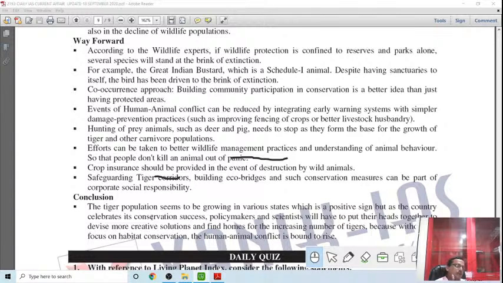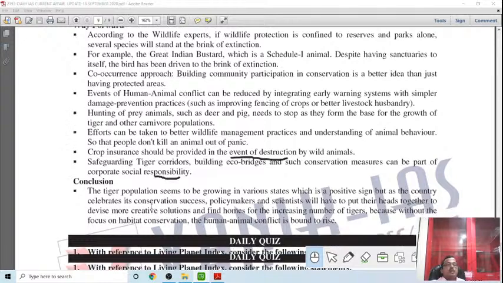Why, after spending crores of rupees, is Project Tiger not successful? You have to state the reasons for that. Why was Project Tiger launched? Are there problems for that? Are there challenges for that? And what more steps can be taken? So this is to be done in a more organized way.